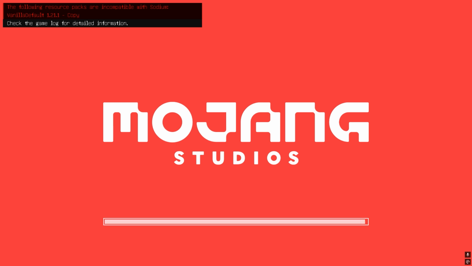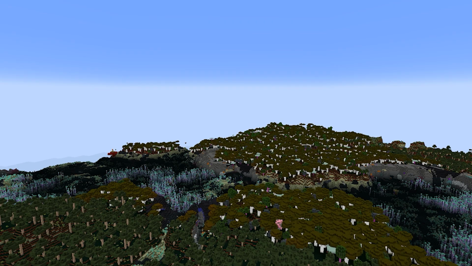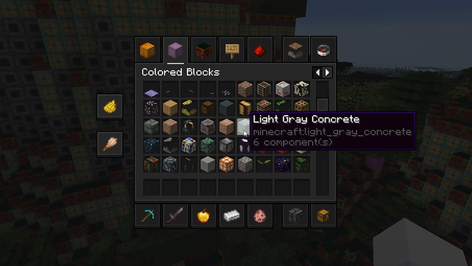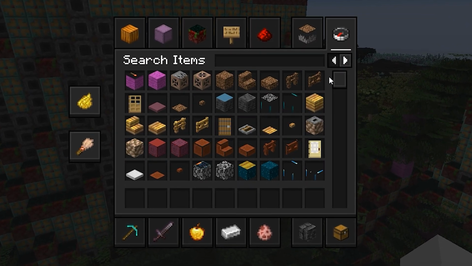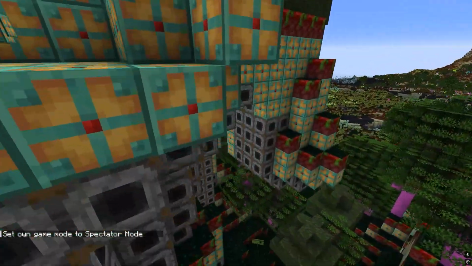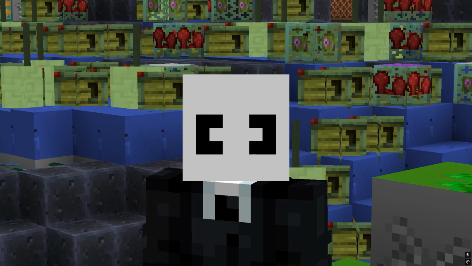Here goes nothing. Okay, everything is just randomized now. Oh, okay, the creative menu is not looking any better, honestly. It also lags very much for whatever reason, so let me see what a cave looks like. You know what? This is actually exactly the same as in the AVM episode.